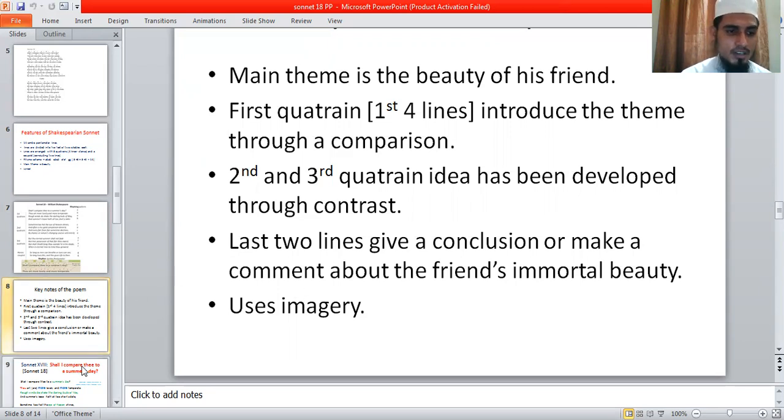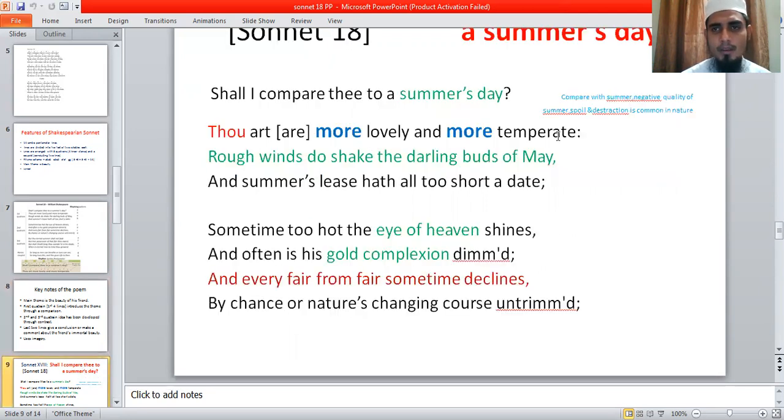So now let's start the poem. Very briefly, I would like to discuss with you the poem. You know that Sonnet 18, the poem, another name is